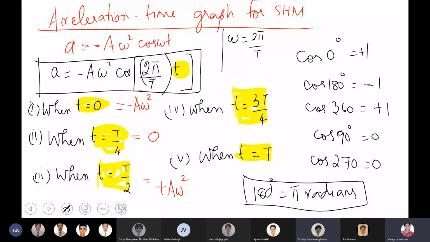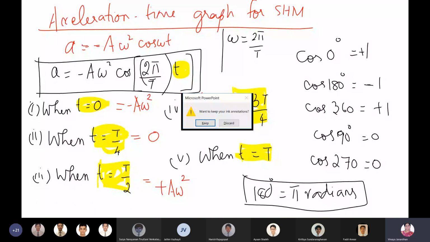Fine. So in the last period I'll come for the next two values: t is equal to 3T by 4 and t is equal to T. Anyway, these three boys, I will edit your marks. Harish, Fadil, Surya will get an additional 1 mark in PT3.